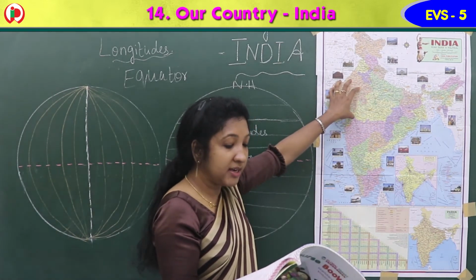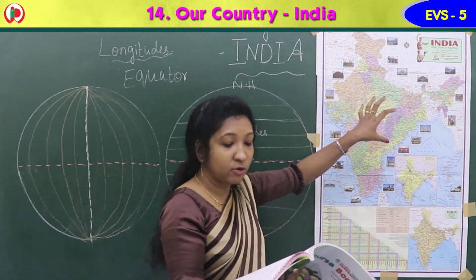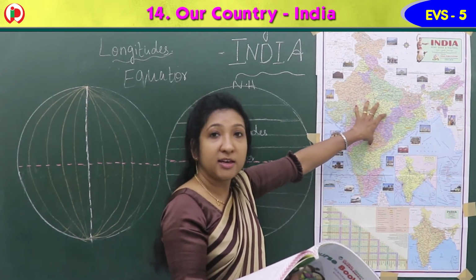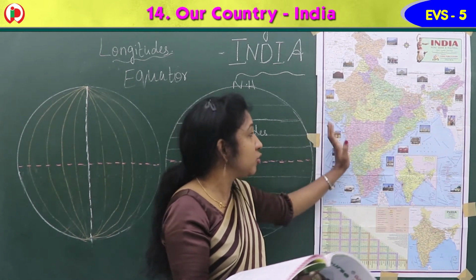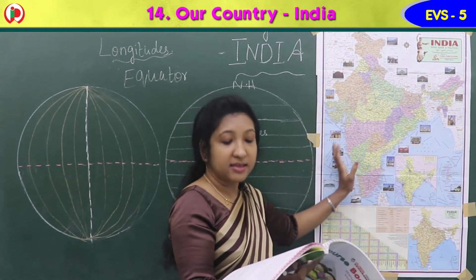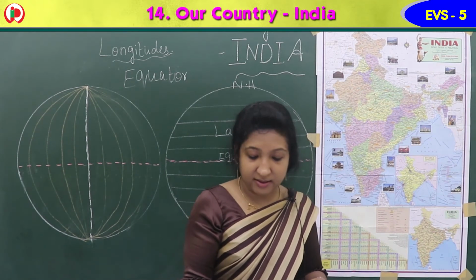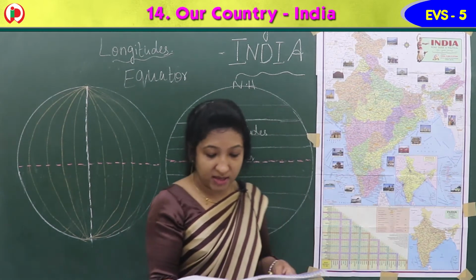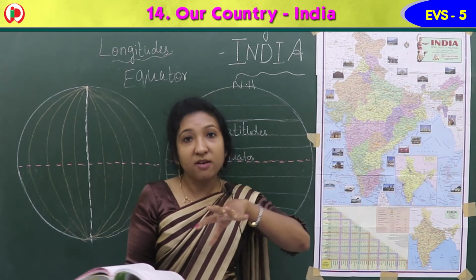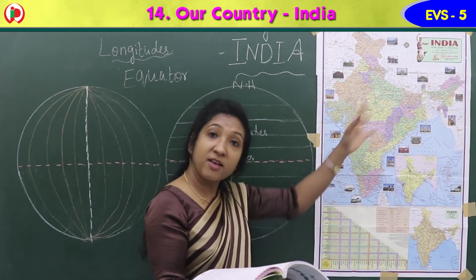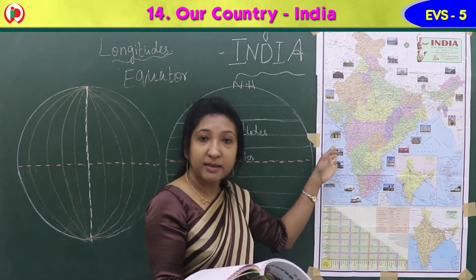Then we learned about the Deccan Plateau or Peninsular Plateau. It lies somewhere to the south of the northern plains. Here, somewhere here it lies. Okay, and this plateau is located between two mountain ranges, Eastern Ghats and Western Ghats. Then we learned about Vindhyas and Satpuras. They are also important ranges. There are two small rivers, Narmada and Tapi, which flow to the west. They are west flowing rivers, flowing into the Arabian Sea.